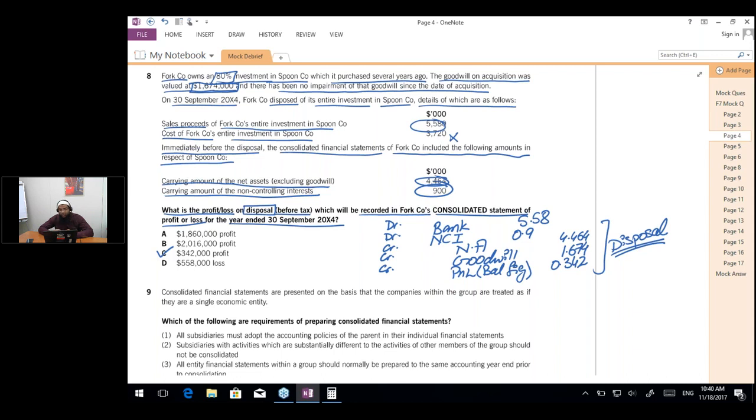Yes, Simran, if there was a loss, we would have debited it. Okay, so you people can take the snapshot quickly. To remove NCI, we debit it because it is of a credit nature. To remove goodwill, we credit it because it is an asset. And to remove net assets, we credit it. So anything which is an asset will be credited to remove it, and anything which is a liability will be debited to remove it.